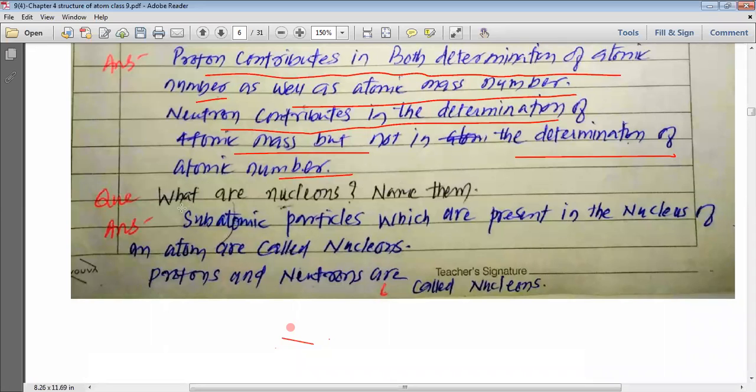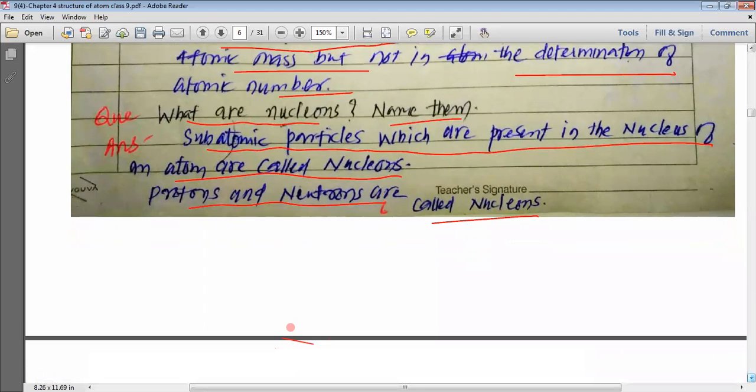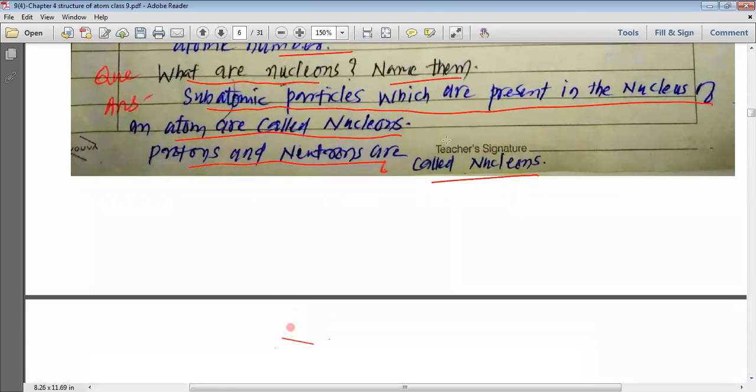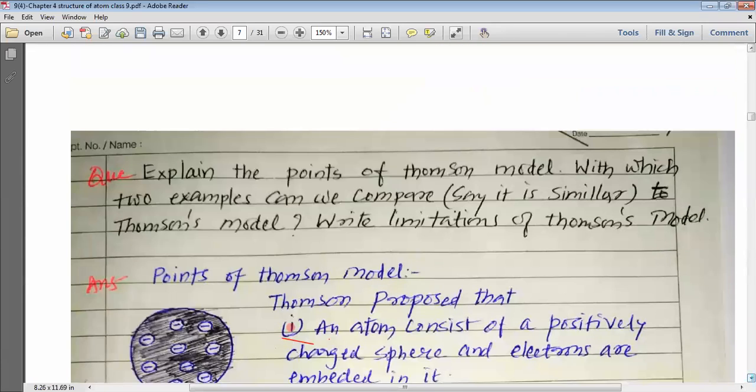What are nucleons and name them? So we want to study about the various types of nucleons. Subatomic particles which are present in the nucleus of an atom are called nucleons. Please remember that subatomic particles which are present in the nucleus of an atom are called nucleons, and that is why protons and neutrons are called nucleons, my dear students.